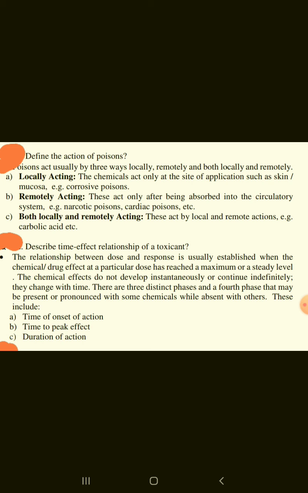Describe time effect relationship of a toxicant. The relationship between dose and response is usually established when the chemical or drug effect at a particular dose has reached a maximum or a steady level. The chemical effects do not develop instantaneously or continue indefinitely; they change with time. There are three distinct phases and a fourth phase that may be present or pronounced with some chemicals while absent with others. These include time of onset of action, time to peak effect, and duration of action.